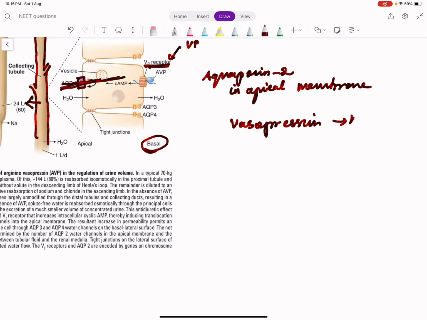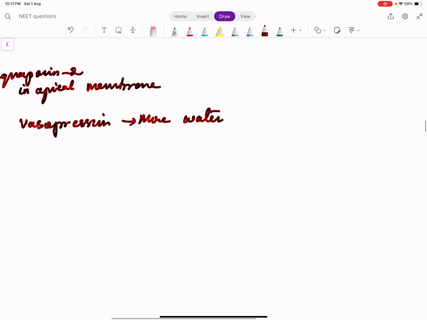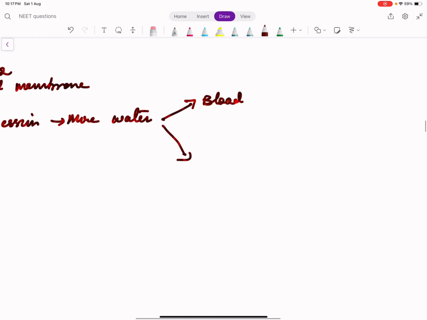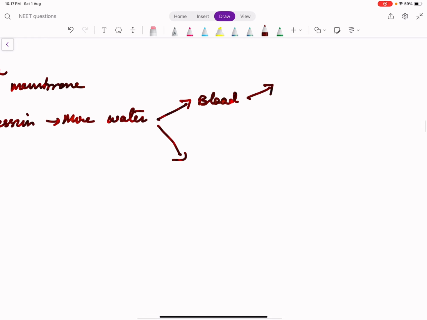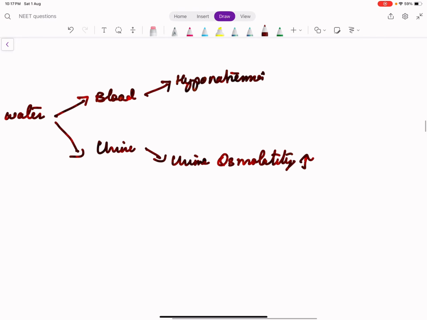More water is absorbed. When more water is absorbed, what happens in the blood? What happens in the urine? When more water is absorbed, the blood becomes dilute. So dilute blood will cause hyponatremia. When more water is absorbed, the urine will become concentrated. So urine osmolality will be high, but blood will become dilute. So blood osmolality will be low.